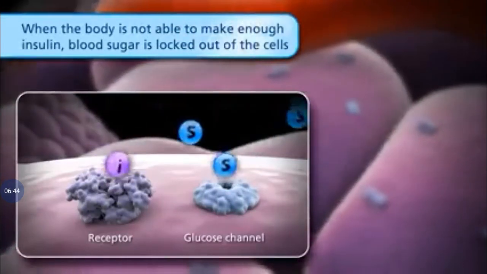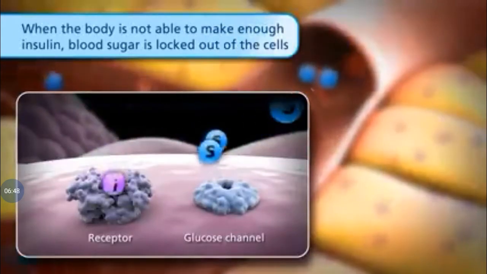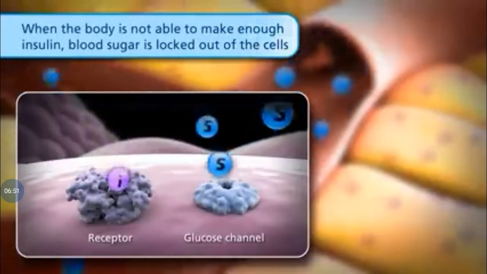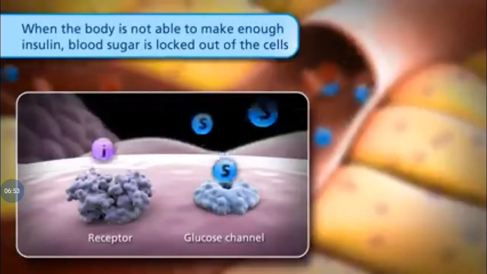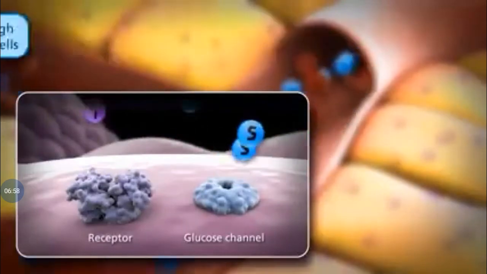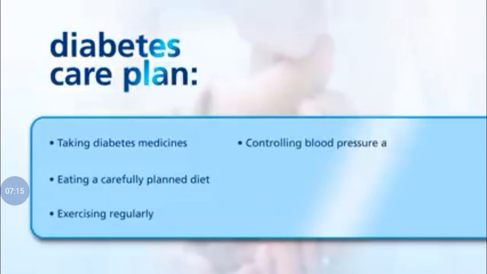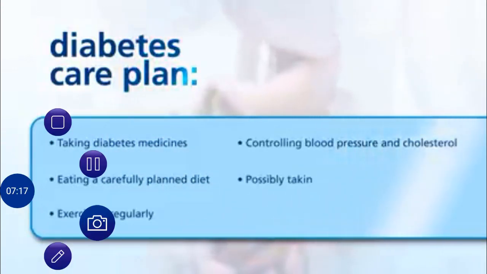The pancreas tries to make up for this by working harder. At first, the pancreas keeps up by making more insulin. In time, the pancreas is unable to continue doing this, which is when the symptoms of diabetes may appear. As a result of these changes, your physician may discuss starting a diabetes care plan with you. Diabetes care plans can include taking diabetes medicines, eating a carefully planned diet, exercising regularly, controlling blood pressure and cholesterol, and possibly taking aspirin daily.